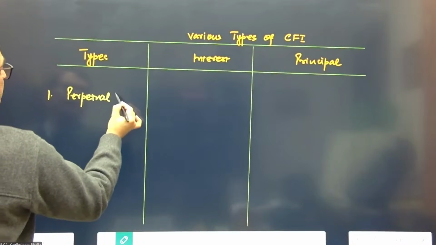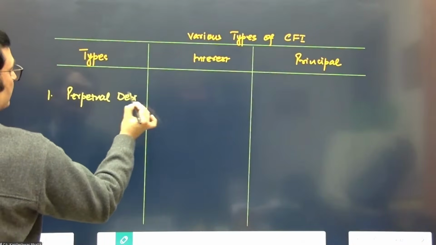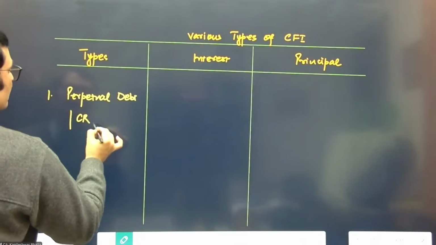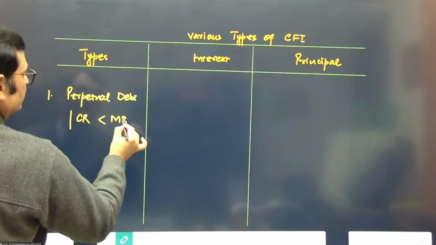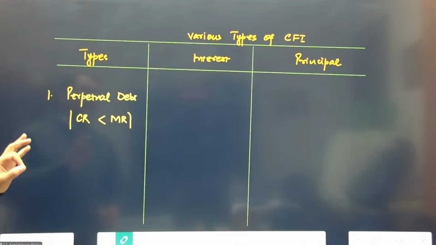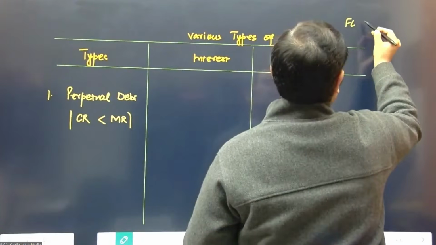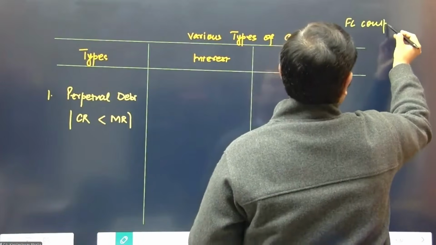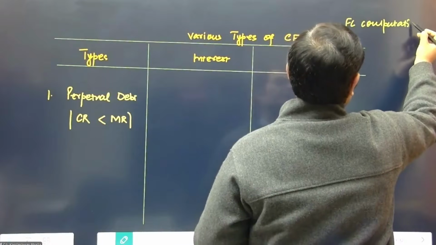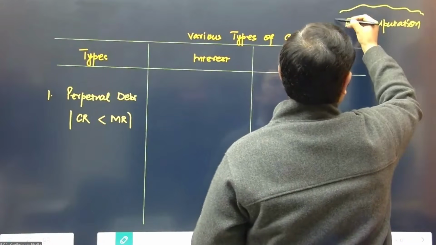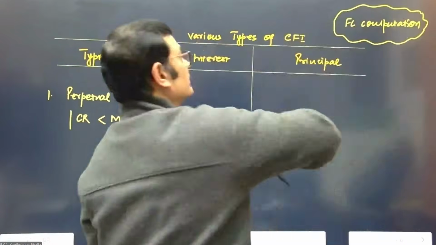I'm looking at a perpetual debt where the contracted rate is less than the market rate. When you consider the financial liability computation, whether we will consider interest and principal.